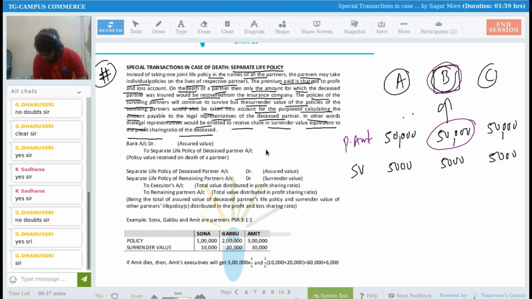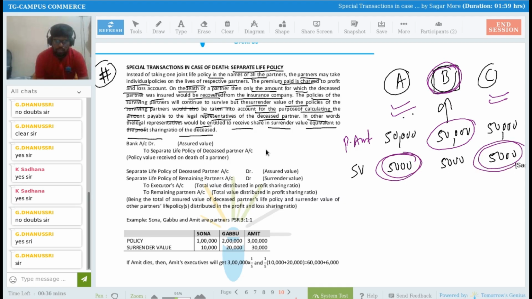But sir, whenever you are giving benefit to the deceased partner's legal representatives, you have to consider surviving partners. So who are the surviving partners? A and C. So you have to consider surviving partners' policy amount at surrender value. Surrender value is 5,000, 5,000. This you also have to take into consideration for calculation of share of policy payable to the legal representatives of deceased partner B. So what does it mean? You will get to know this by example.